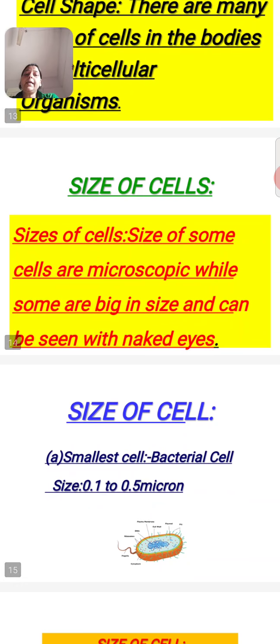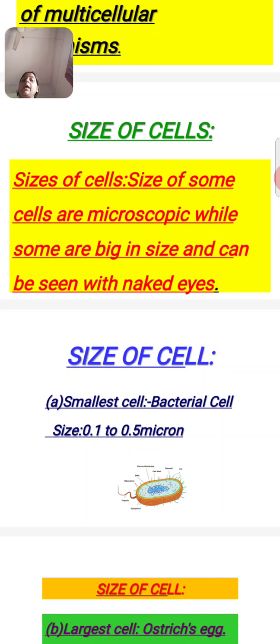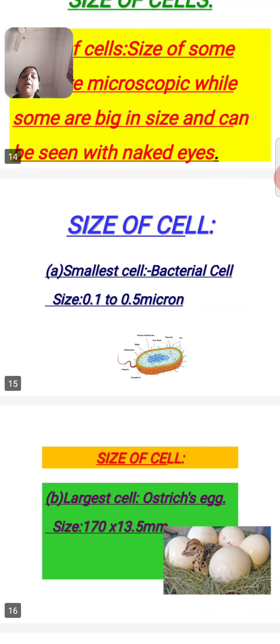Now in the next slide, size of the cell. The size of some cells is microscopic and some are big in size and can be seen with the naked eye. Now here comes the size of the cell.